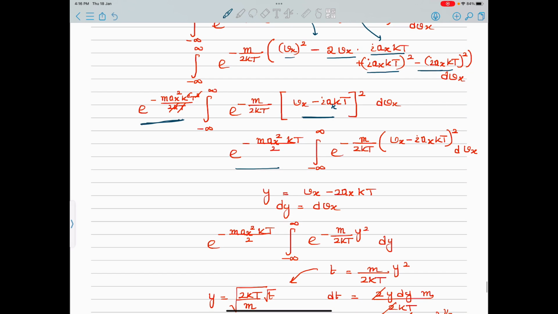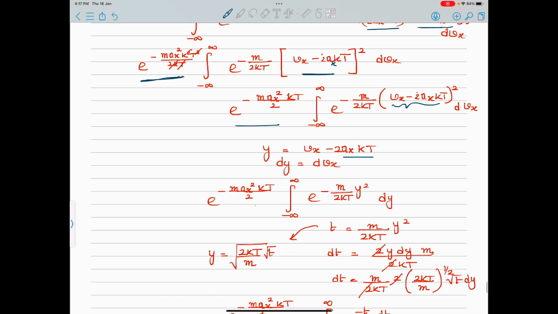Now I will put some substitution. So y is, suppose, this one, vx minus iota ax kt. So dy will be dvx because this is the constant. So e to the, this remains as it is. Minus infinity to infinity will also remain as it is because if vx is in minus infinity, y will also be minus infinity.